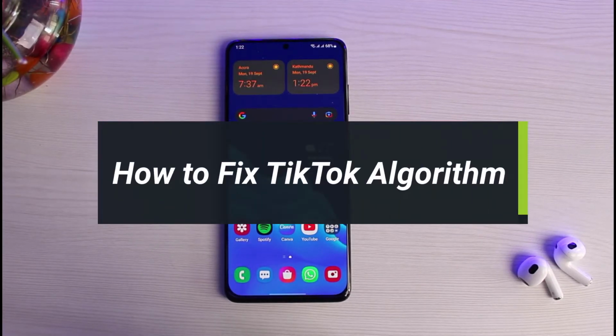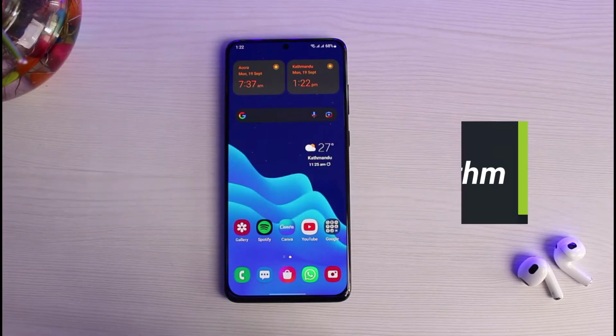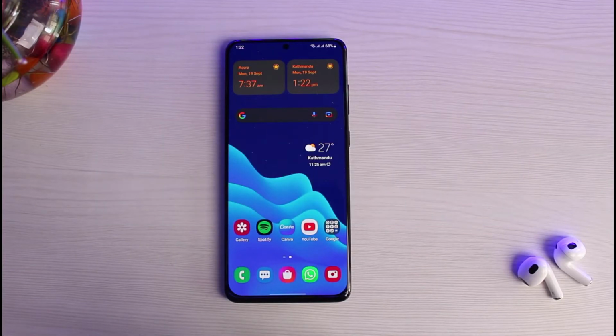This is your solution guy Bimal, and in this guide video I will simply show you how you can fix and beat the TikTok's algorithm.